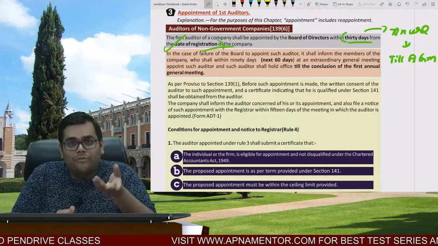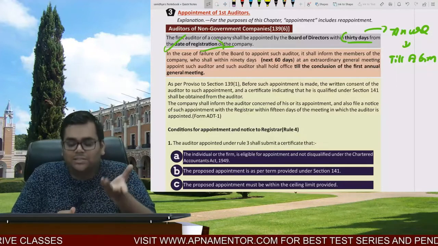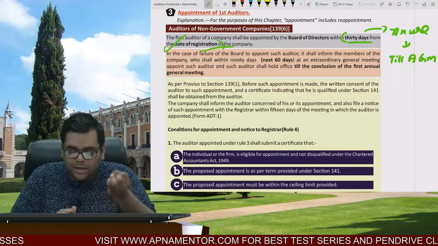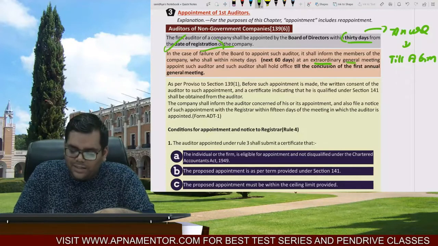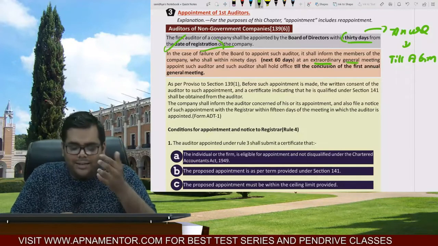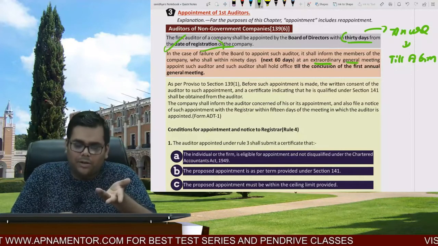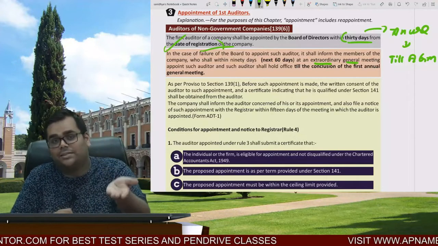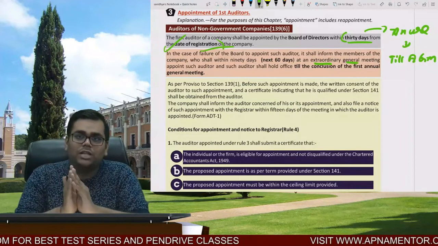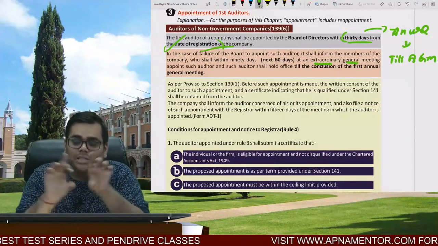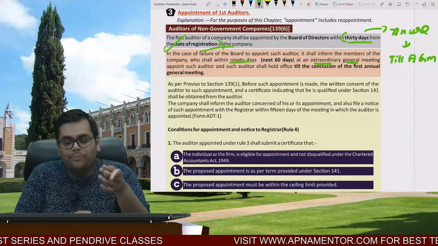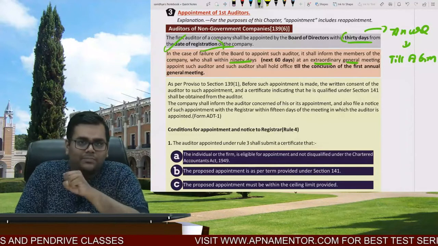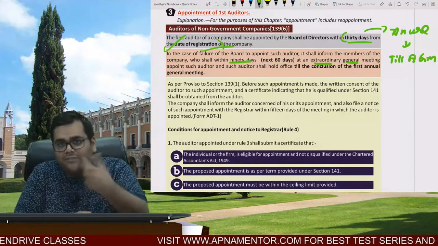For this, the company has to convene an extraordinary general meeting, and in the extraordinary general meeting they will appoint the auditor. And when will this EGM be convened? Within the next 60 days. Law says that the auditor shall be appointed within 90 days. Anyhow, he shall be appointed within 90 days. Now the BOD was supposed to appoint within 30 days. After that, how many days are left? 60 days.